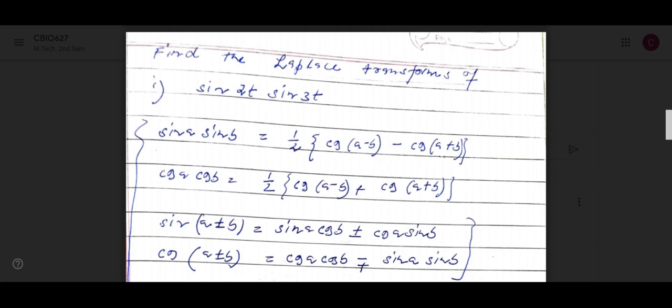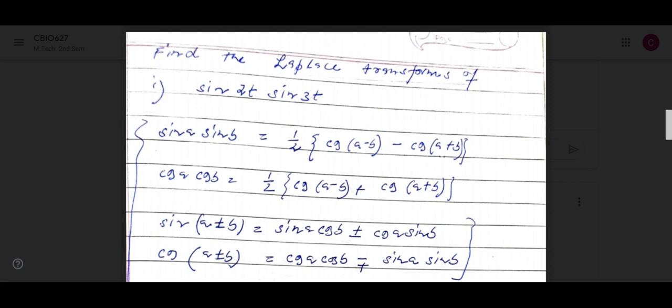Similarly, cos A cos B formula is half of cos of A minus B plus cos of A plus B.